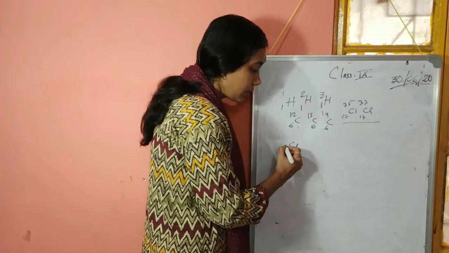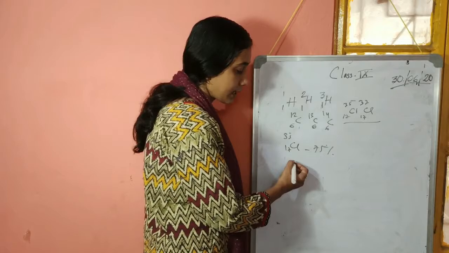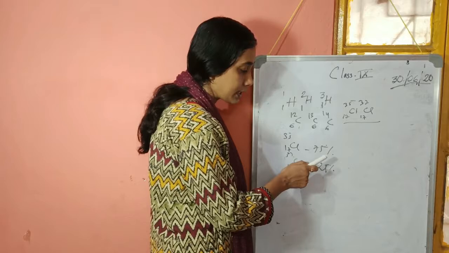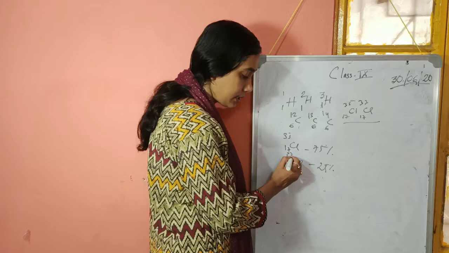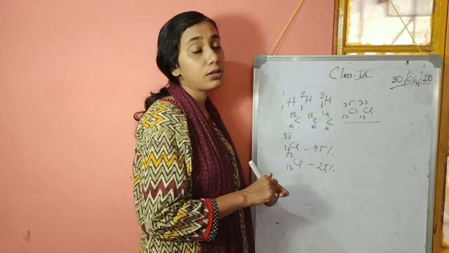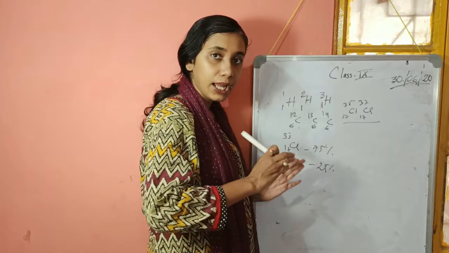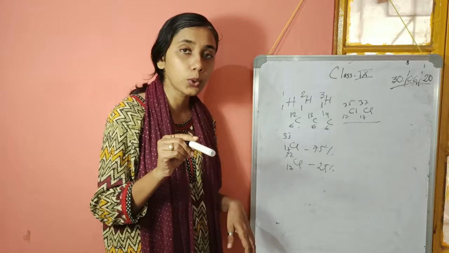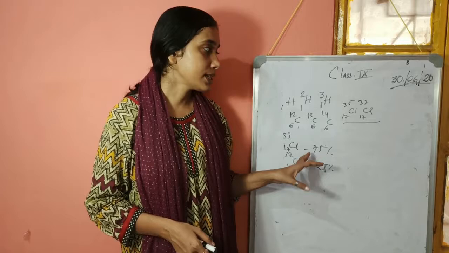Cl-35 is the more abundant, it has almost 75%, and Cl-37 has 25%. So if you do the calculation, that is 75 into 35 plus 25 into 37 divided by 100. I hope you all are sitting with the copy. If not, pause the video and bring it right now. Multiply 75 with 35, add it to 25 multiplied by 37, and divide by 100. You can do it on your own. You will find the answer is 35.5. As it is an average, it is a fraction.